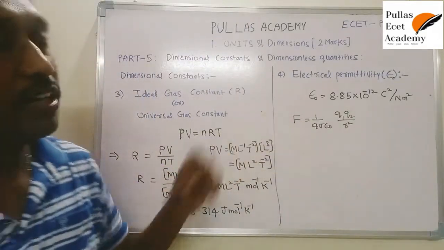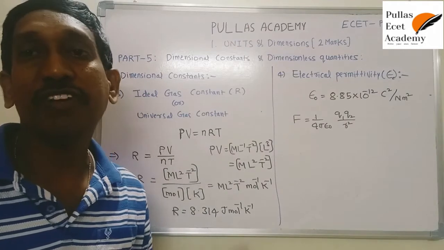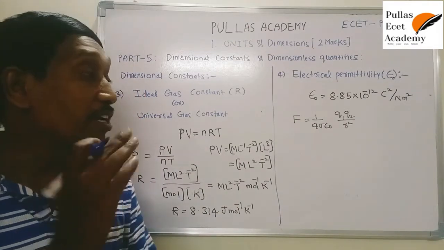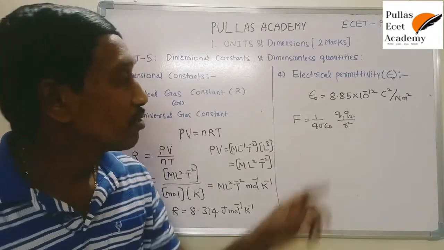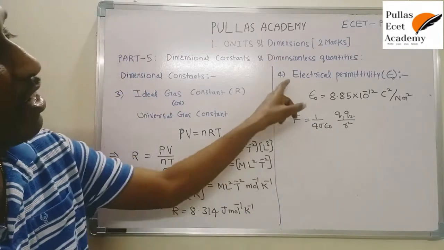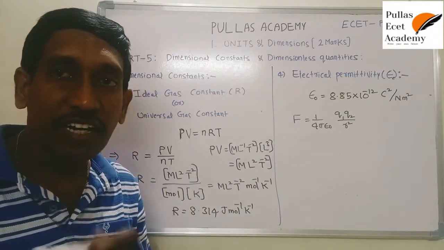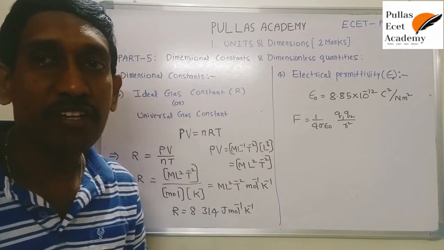Here F stands for electrical force. In the previous concept, in the gravitational constant, we used one expression, that is gravitational force. So here this is electrical force. That's the simple difference. Clear? So now, actually we need the dimensional formula of electrical permittivity. That's why write electrical permittivity as the subject, then you get the dimensional formula.